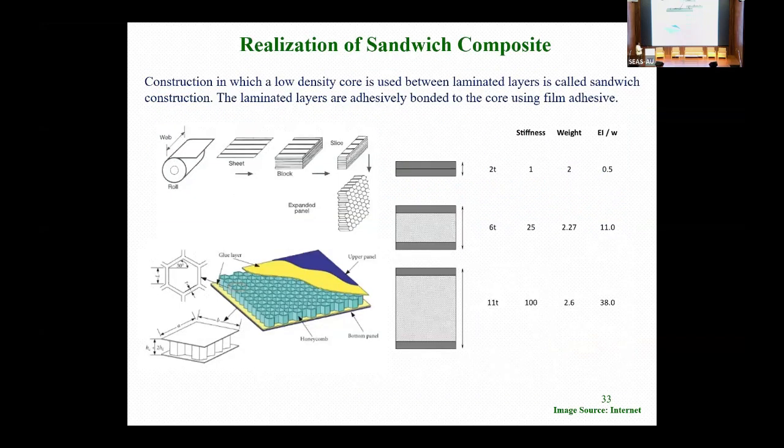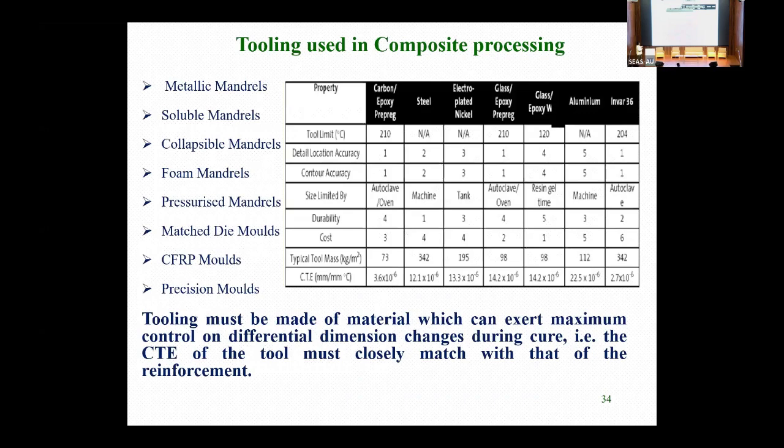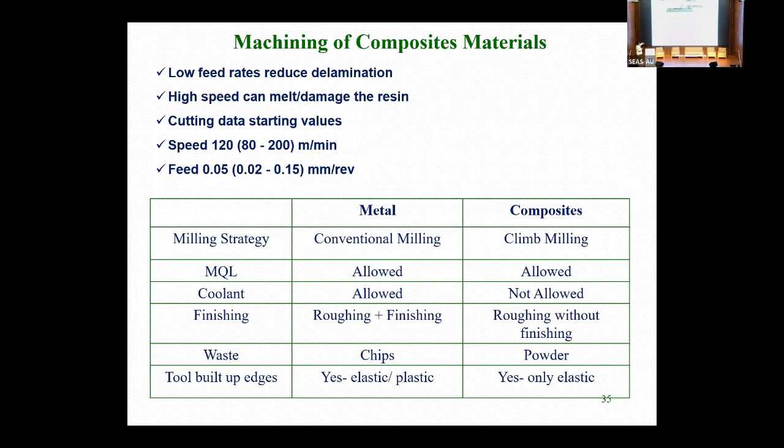Okay, the lines of studies we already mentioned. Tooling in composites is very important to select because we have to go for curing and we have to get the product with lesser dimensional inaccuracy. I have given this and time is not there to explain, so we can choose based on your application and your materials. And machining of composites is tricky because we are not using any kind of coolant, so the machining parameters have to be chosen so that the damage is not translated into the final product.